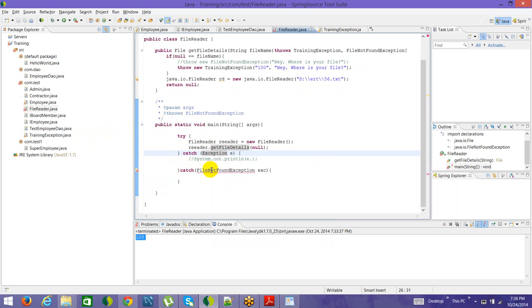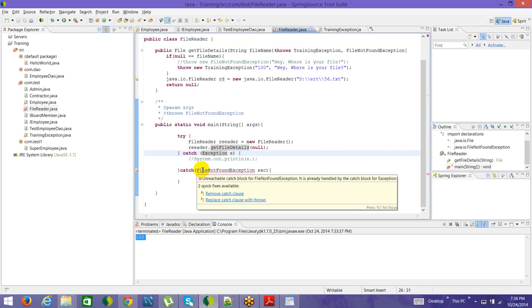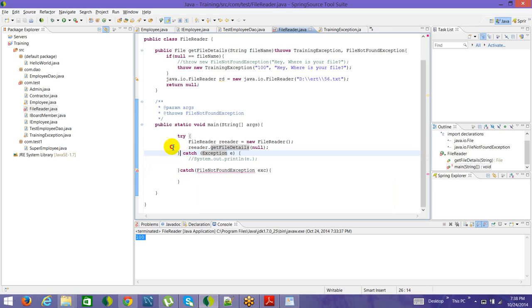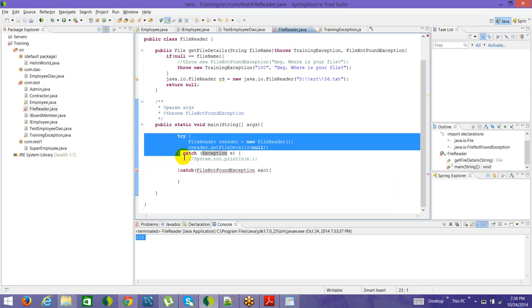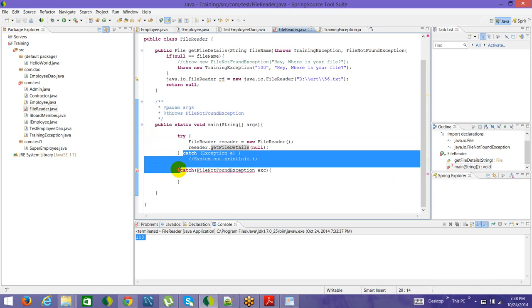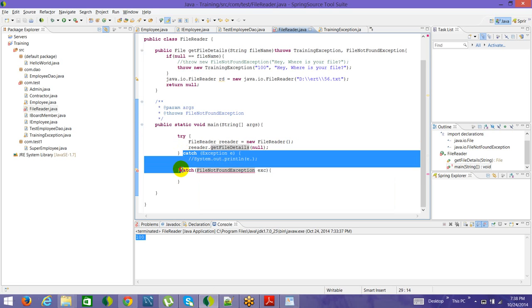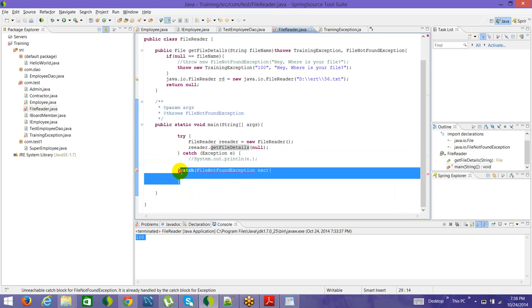So you will start seeing that this says this is unreachable. Why? Because every exception which happens inside this try block will be handled by this particular block itself, the first block. The second block is unreachable. So the first block which is capable of handling the exception is the block which will do all the work. This will never get invoked, and that's the reason that you get this compilation error.